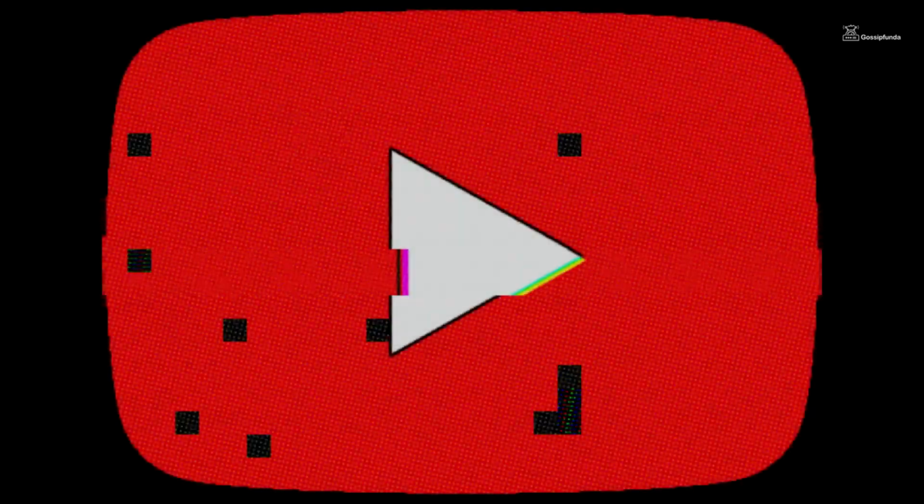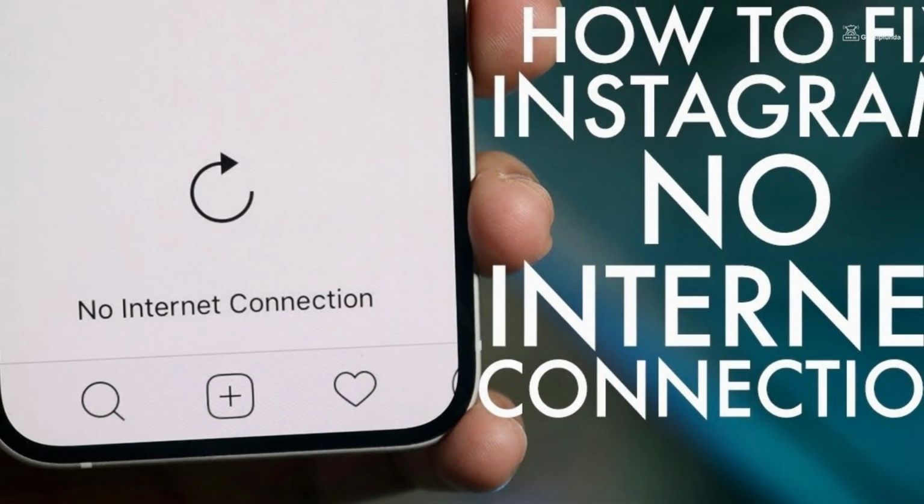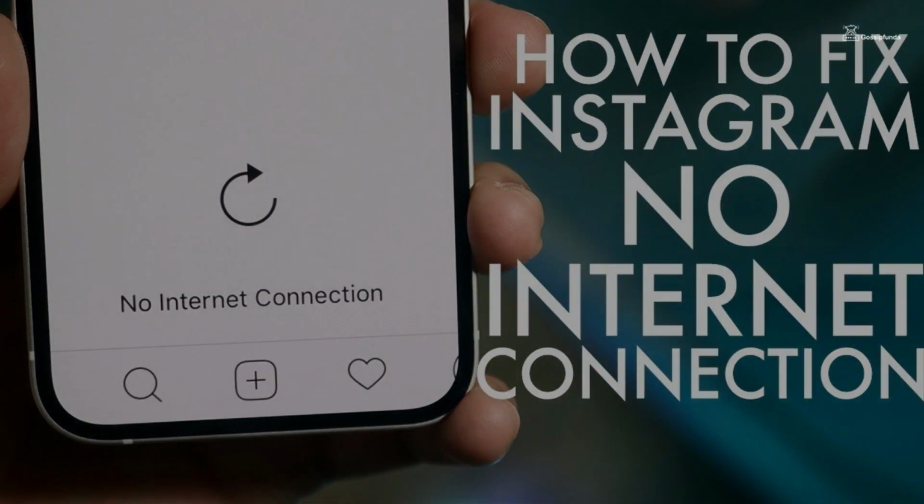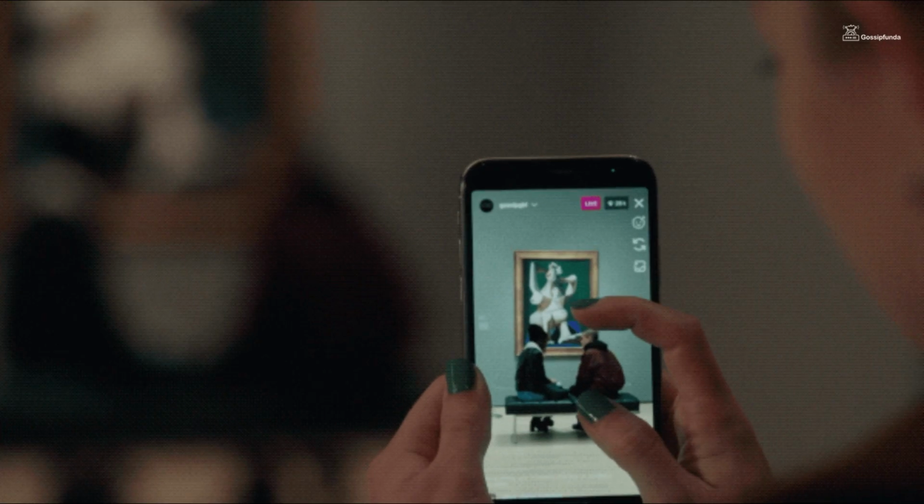In this video, we'll explore potential reasons why Instagram may fail to connect to the internet and offer some troubleshooting tips to help you get back to scrolling through your feed and sharing your stories.